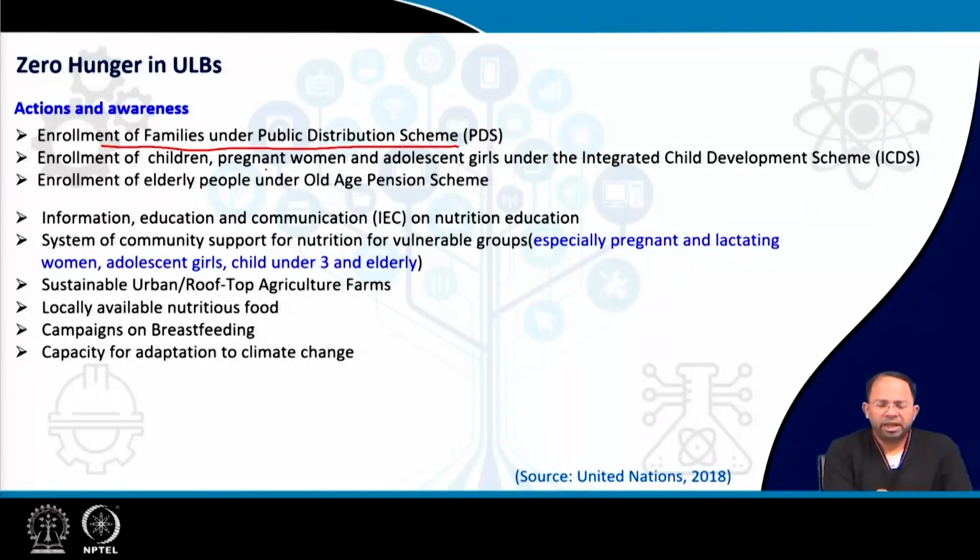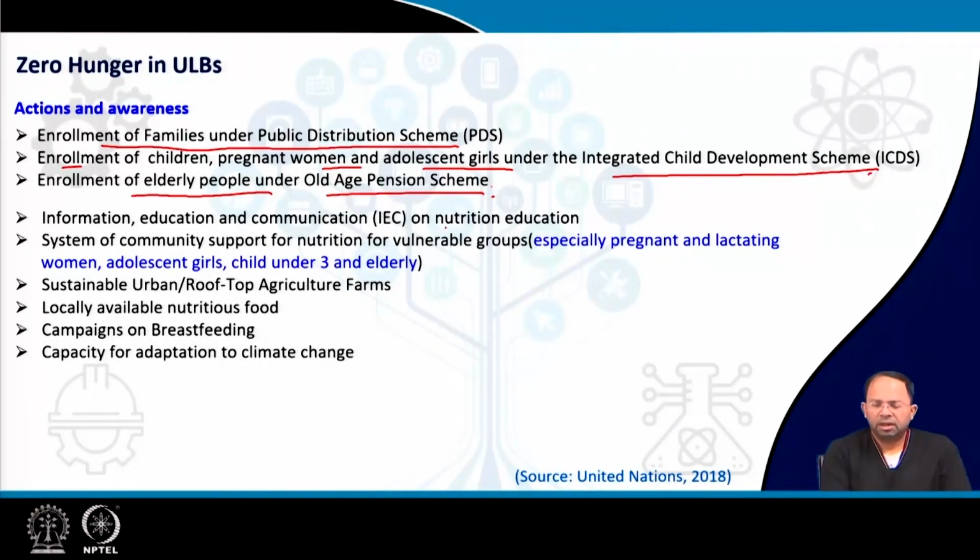Enrollment of children, pregnant women, and adolescent girls under the Integrated Child Development Scheme. Again, whom to enroll and who to provide these services to can be determined, and even eventual provision of these services could be done at the ULB level. Enrollment of elderly people under the old age pension scheme. We will discuss this later also.